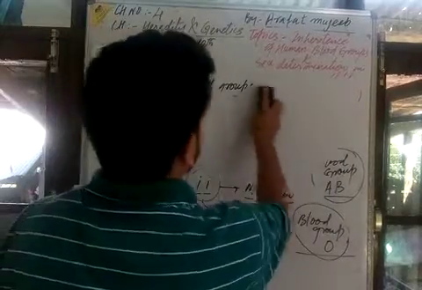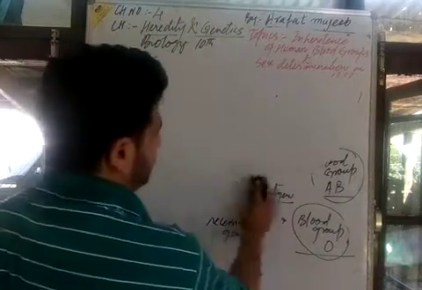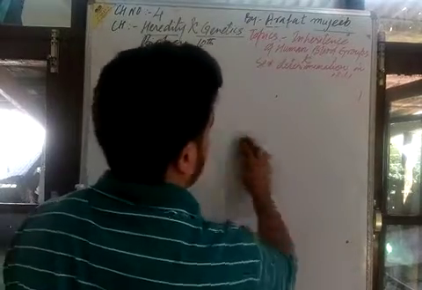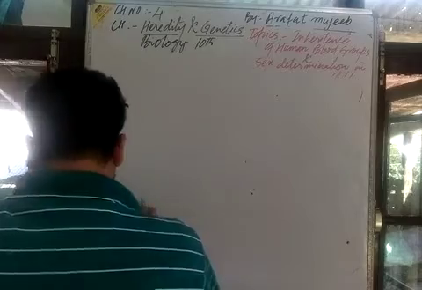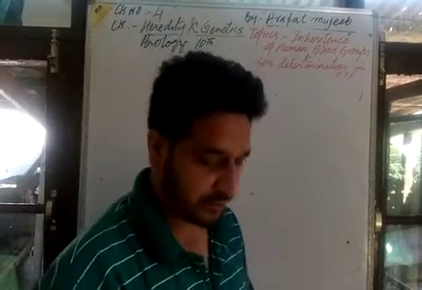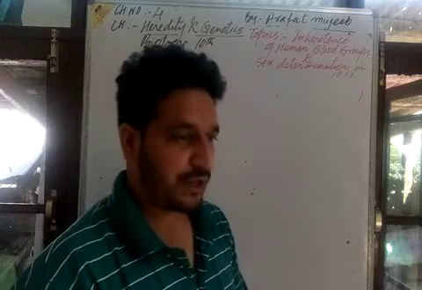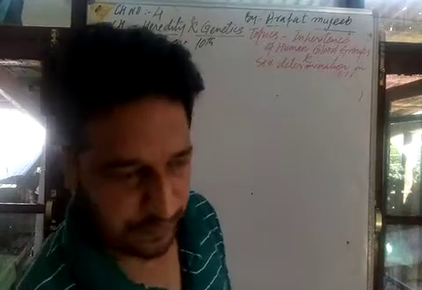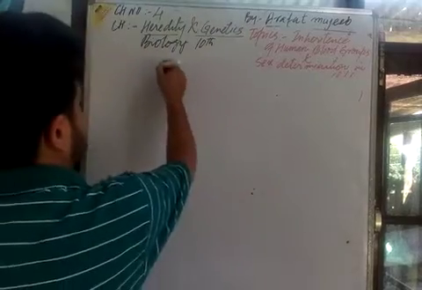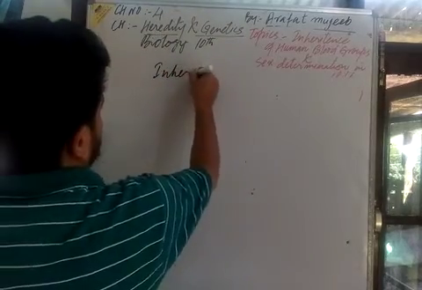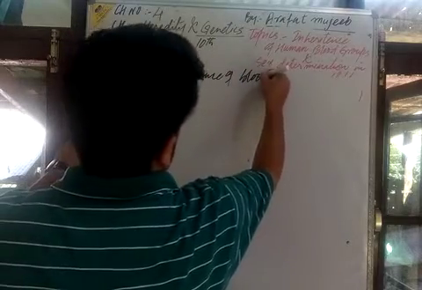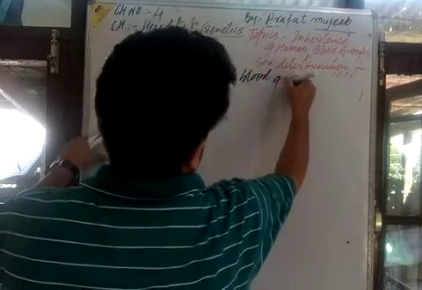Now this was the introduction of human blood groups of 4 types. Now we will look at the inheritance of the blood groups. If we take 2 parents, one is the husband, the other is the wife, they both carry different types of blood groups. Let us have a cross. यहाँ पे क्वेश्चन मेरा होगा, inheritance of blood group.